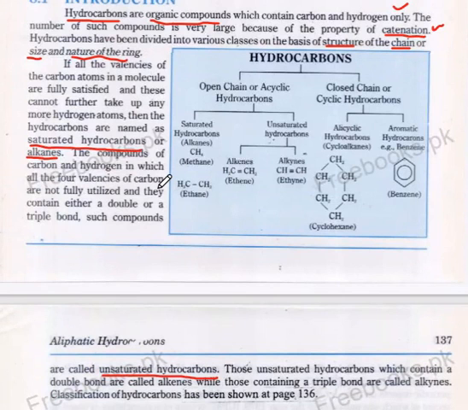If carbon forms bonds with all 4 other atoms, same kind of atoms or different atoms, and they are formed with single covalent bonds, then these are called saturated hydrocarbons. If carbon forms a double bond or triple bond with other atoms, then these compounds are called unsaturated hydrocarbons.